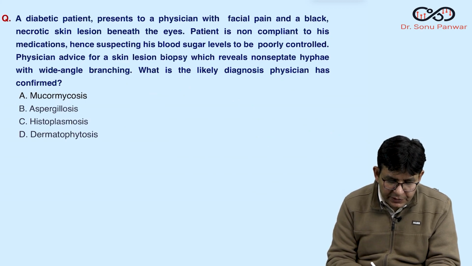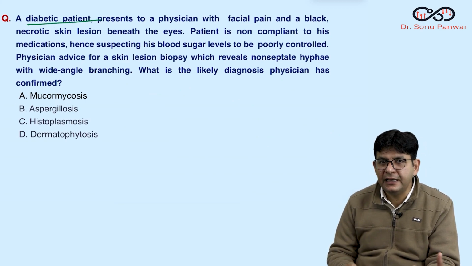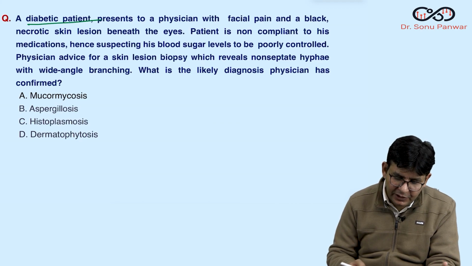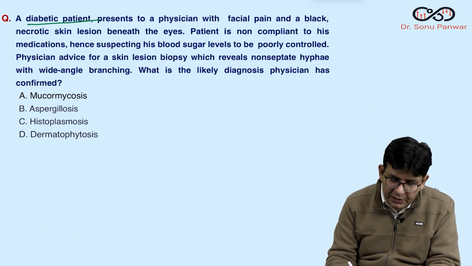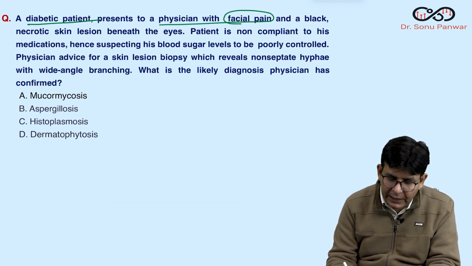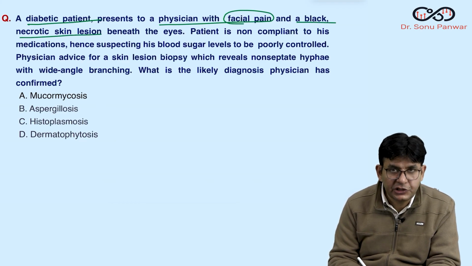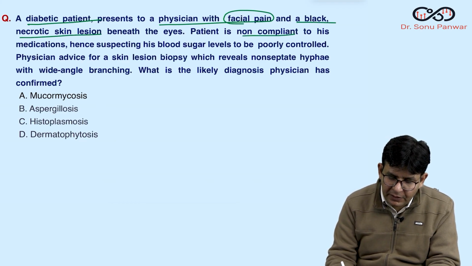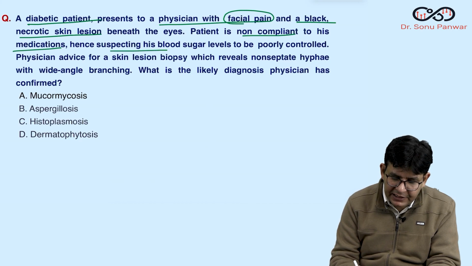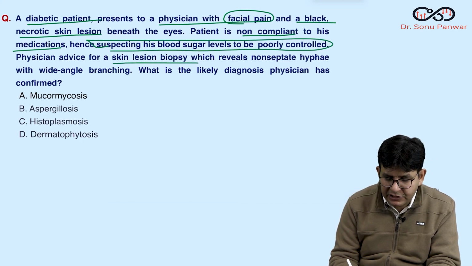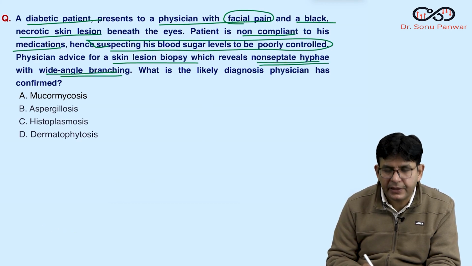Now coming to this one, wherever you see diabetic, immediately a lot of diseases should come to your mind. One of them is in the question. A physician sees a patient with facial pain and a black necrotic skin lesion beneath the eyes. The patient is non-compliant with medications, hence his blood sugar level is suspected to be poorly controlled. The physician advised a skin lesion biopsy, which reveals non-septate hyphae with wide angle branching.